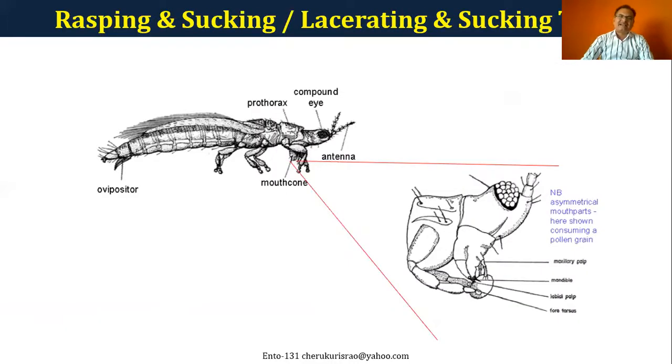And another one is rasping and sucking. So this is a very typical mouth part in thrips. Rasping means గీకటం.